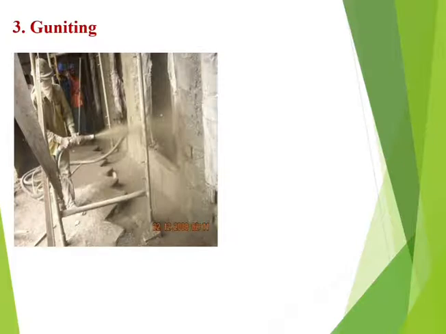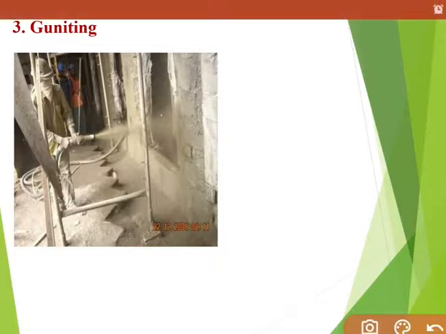The third method is gunniting. In gunniting, what are we going to do? Simply we have to apply the mortar or crack repairing material on the wall with pressure.